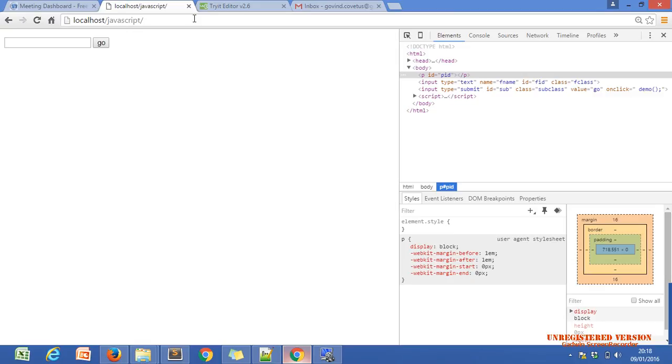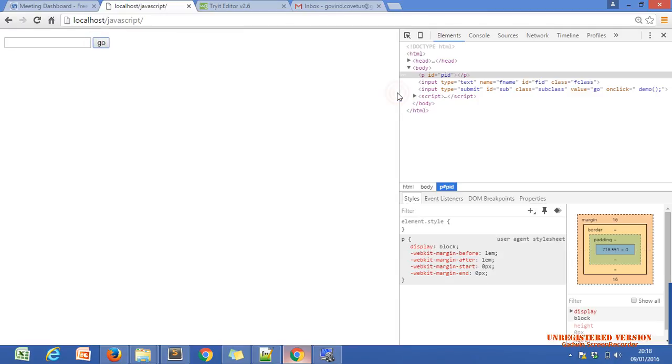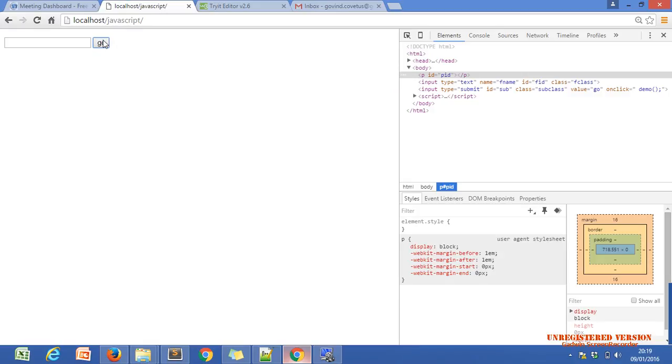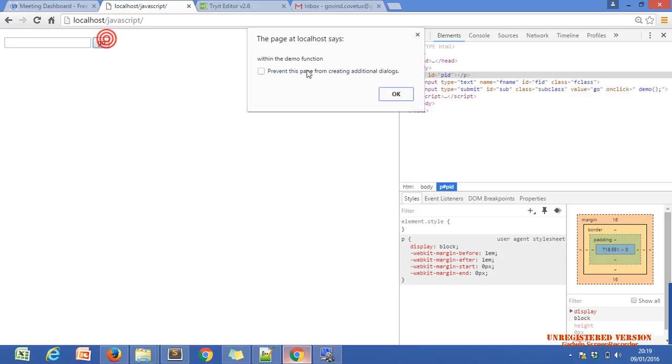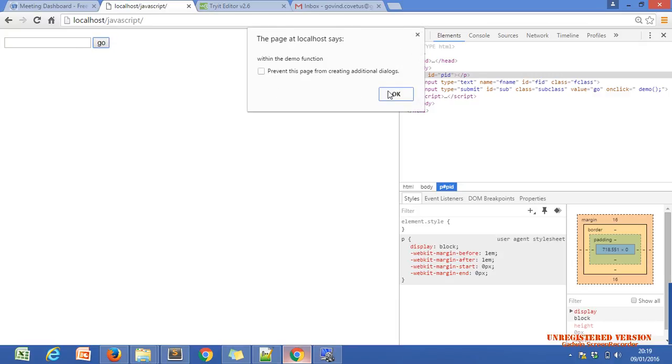No function call has been done till now, whenever we click on go, we get the alert within the demo function. It means a JavaScript function call with the help of a button. Whenever you click any number of times, the function will be called. Khushi, can you see that?